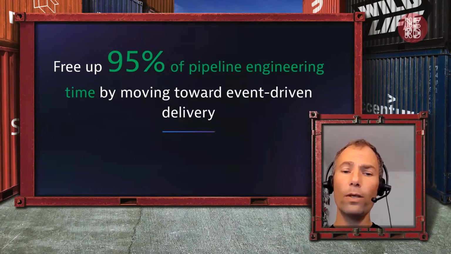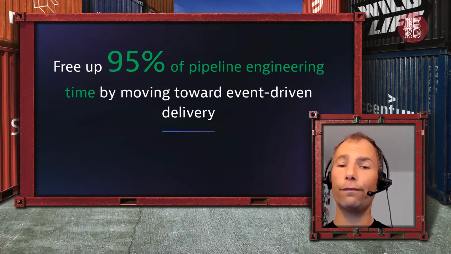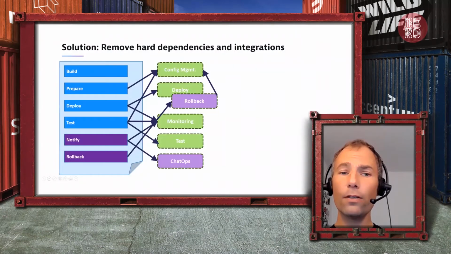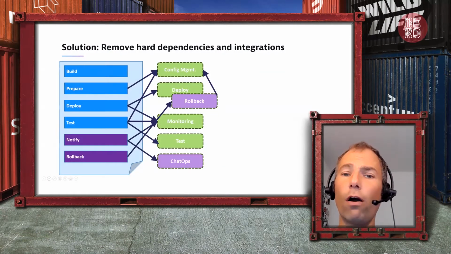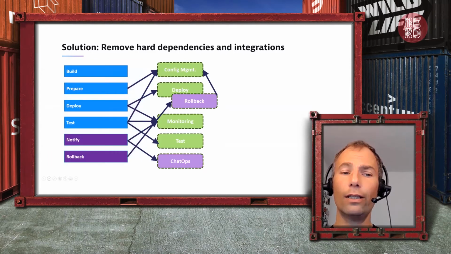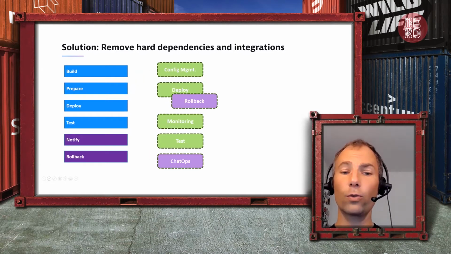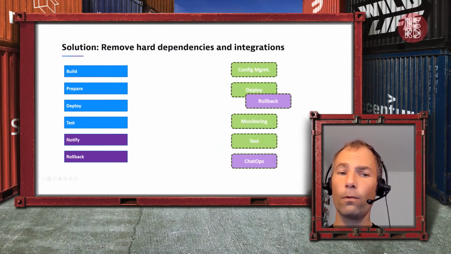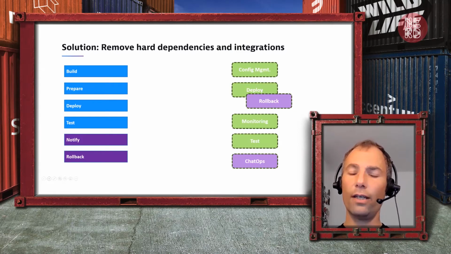Now, what we want to bring up is a new way of doing this, and it's an event-driven way of delivery. So what do I mean with this? The solution is to remove hard dependencies. On the left side, you have a classical workflow in continuous delivery, and on the right side, you have typically the hard-coded integrations with your different set of tools. So what we want to do is rip these two things apart. We want to define the process on one side and have the individual actions on the other side.